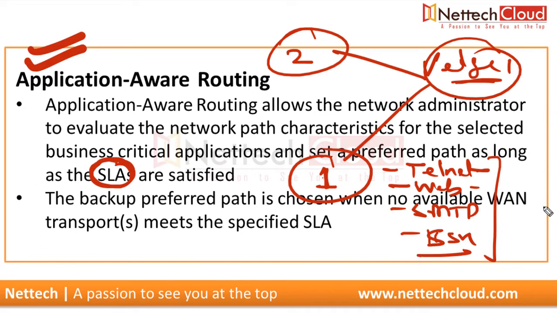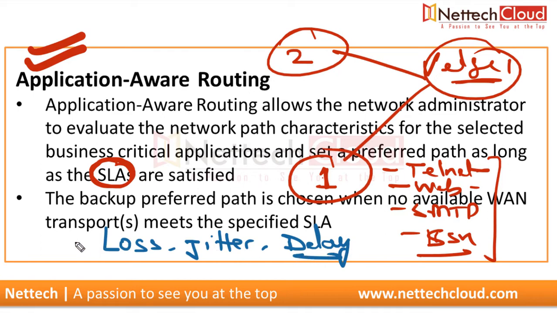And in a service level agreement, what we do, we define packet loss, jitter, and delay, right? So first we create a service level agreement defining the packet loss, jitter, and delay.